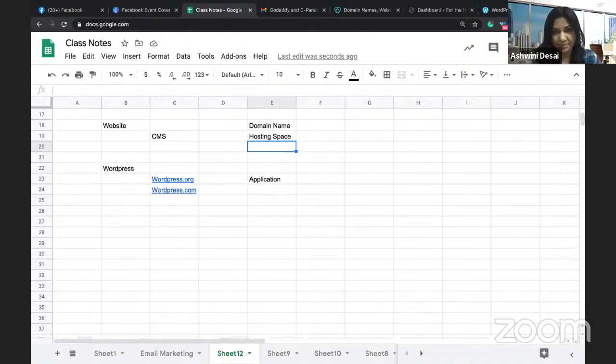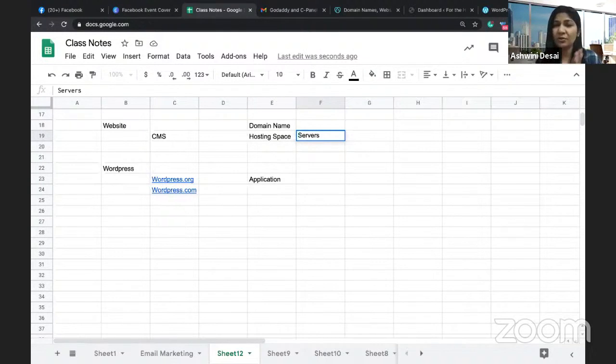Myntra.com, domain name. Correct? Hosting space means, whatever website you are developing, it should be saved somewhere. These are all web pages. These are information pieces. You will have to save them somewhere in some digital space, right? So for that, you require hosting space. For hosting space, you go for servers. We're not going into much technicality today, but you require servers. So websites are stored on servers.